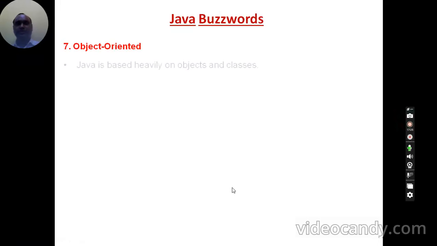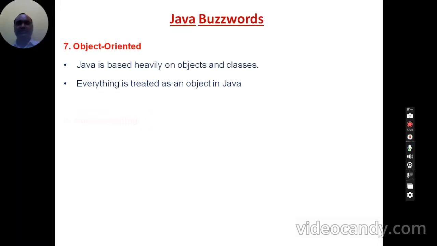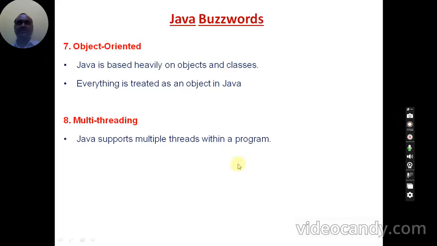And coming to the other features, Java is an object oriented programming language. In the previous sessions I discussed object oriented features. Java is purely an object oriented language, so it uses a concept called classes and objects. Every Java program contains a class definition. A class is very similar to a structure in C or C++.